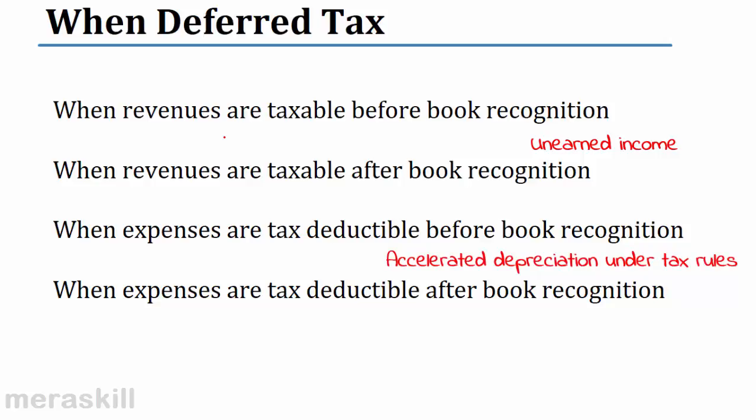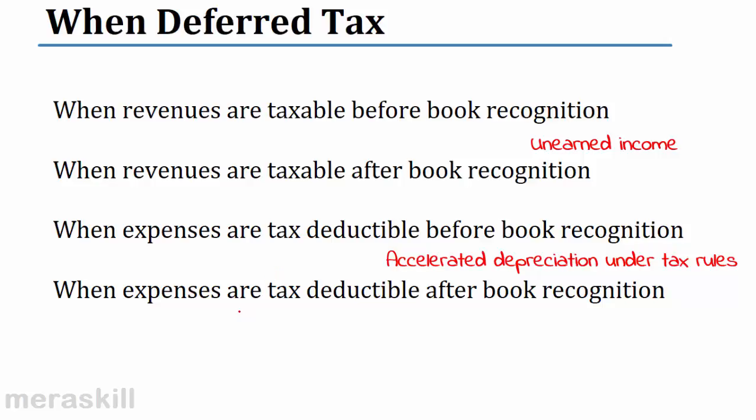Similarly, when expenses are tax deductible before book recognition, like I said, accelerated depreciation under the tax rules, they become deductible. I have not recognized so much depreciation in my books, but the tax authorities have already done so.